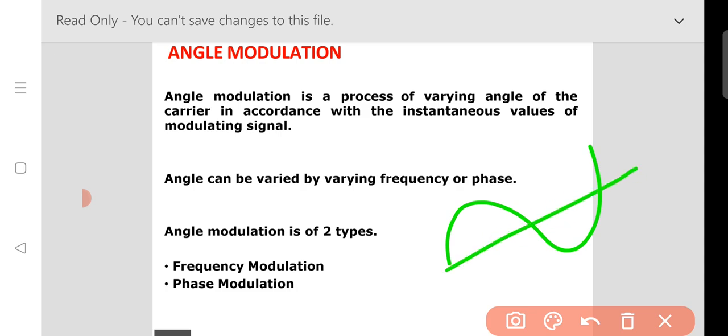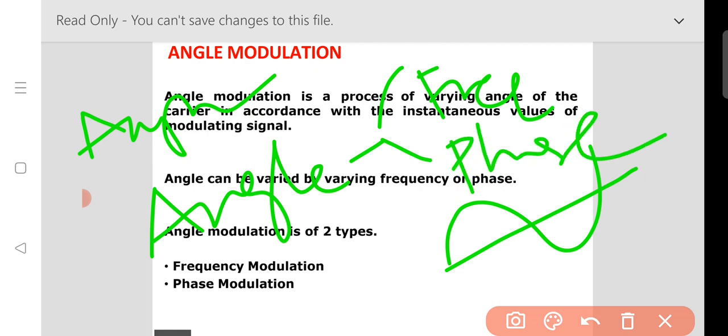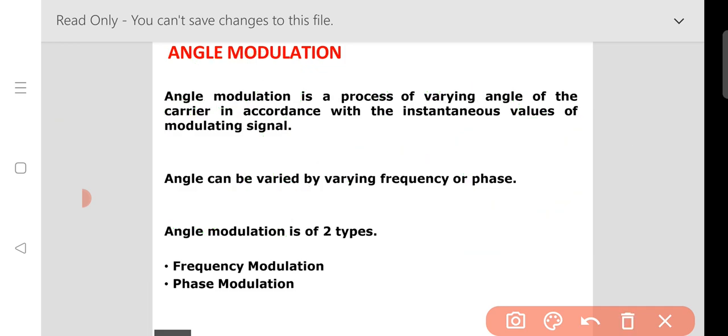The wave consists of three parameters: amplitude and angle. In that angle, there are two parameters: frequency and phase. Okay, so in the first two units we discussed the parameter amplitude. In amplitude modulation we discussed standard AM, DSBSC, SSBSC and VSB. Coming to the next technique in analog communication, that is angle modulation.